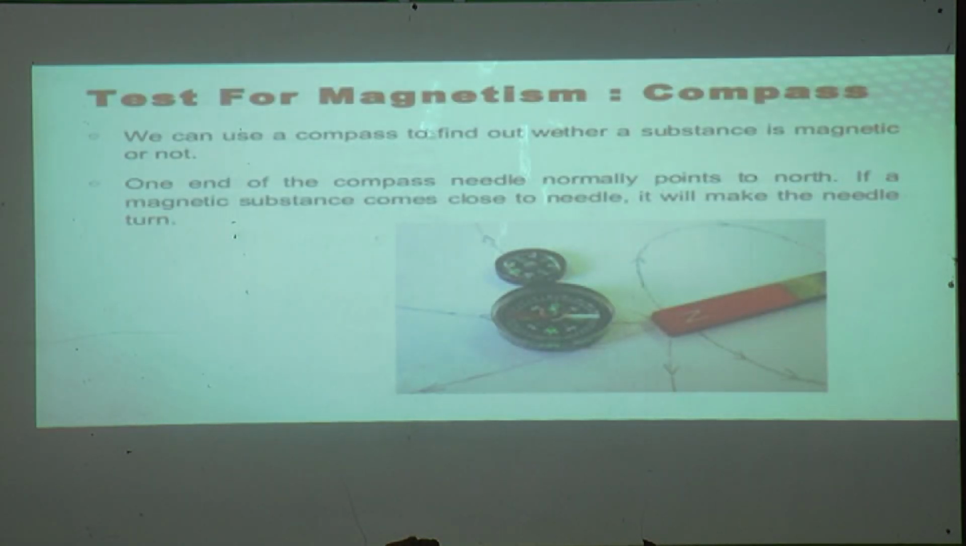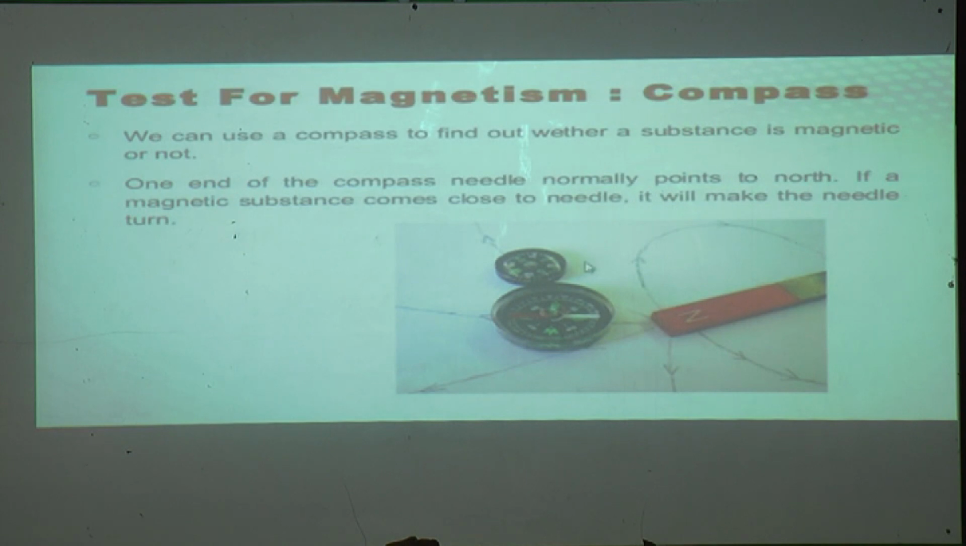Now next, test for magnetism: compass. How can we test which substance is magnetic and which is not? We can use a compass to find out whether a substance is magnetic or not. One end of the compass needle normally points to north. If a magnetic substance comes close to the needle, it will make the needle turn. So this is a compass given here, and it can help you find out whether a substance is magnetic or not.